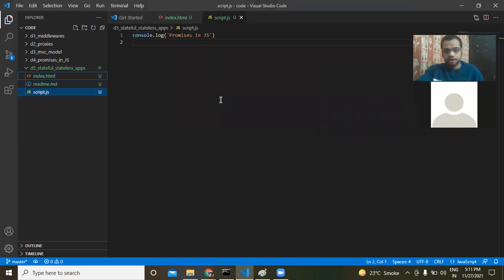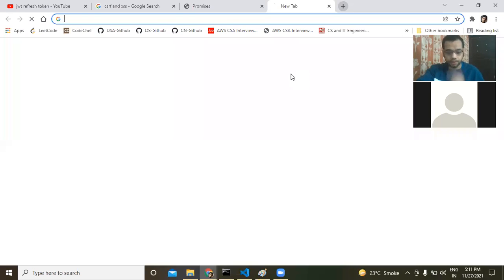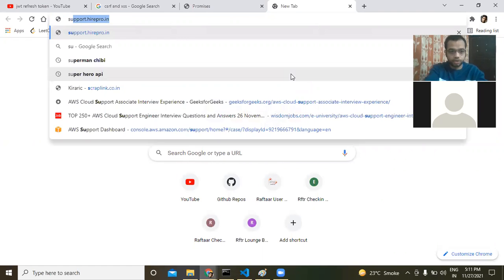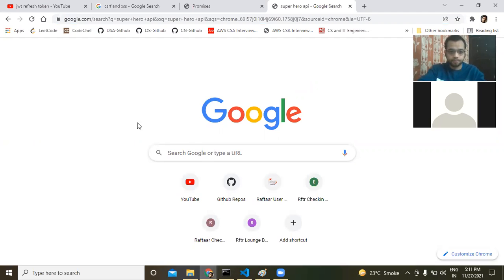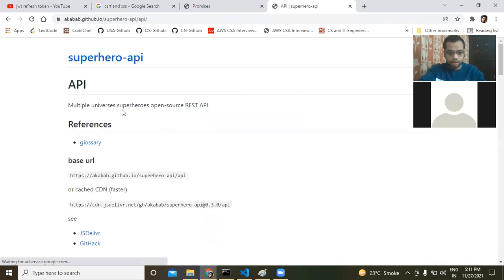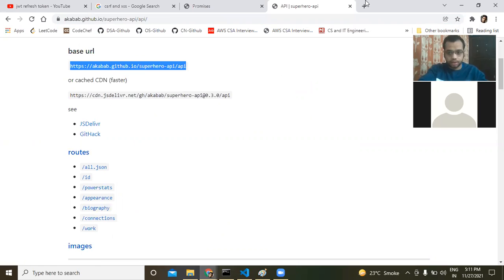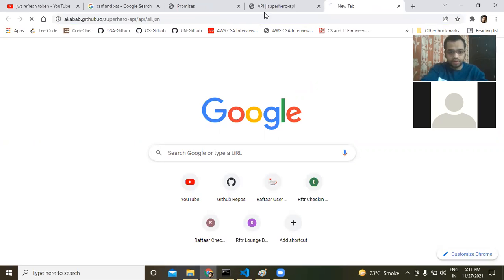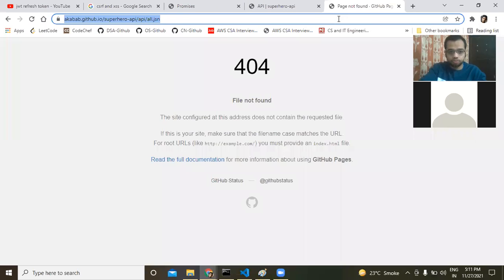Now let's do one thing. When do we need promises? When we are making an API call. Okay, so let's make an API call. I'll pick up that superhero API. This one. Okay, and this is the base URL. And we can just add /all.json at the end, and we'll get all the superheroes which are stored here.